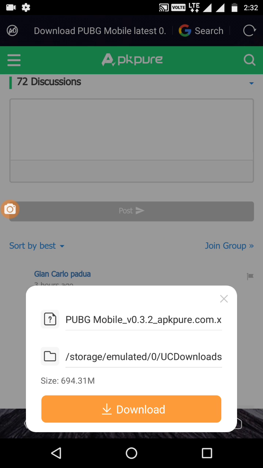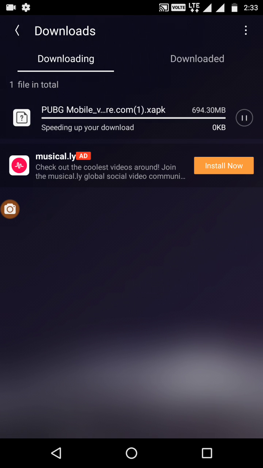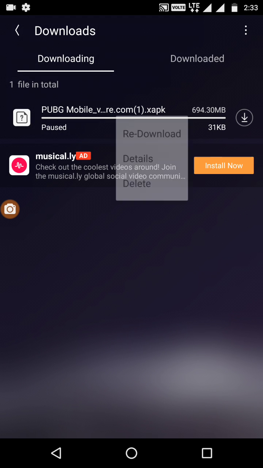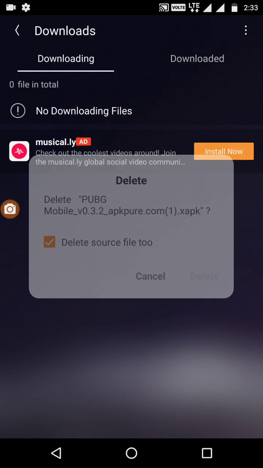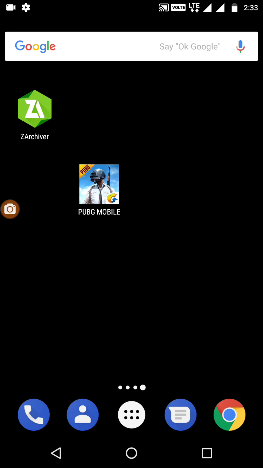Okay, here you can see it's written 694 MB. Just click on download, and the download will start. So I have already downloaded it, so I won't download this again. Now what you have to do is go to the home screen, and you have to download this app.